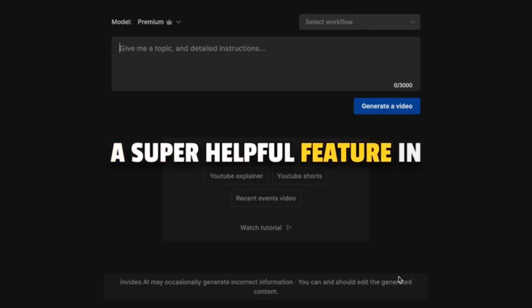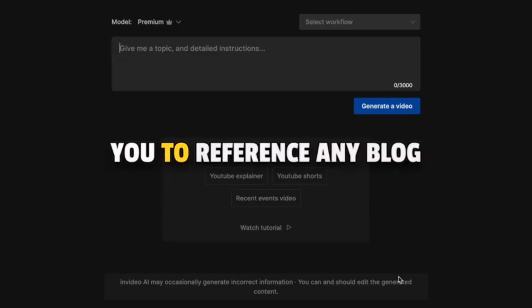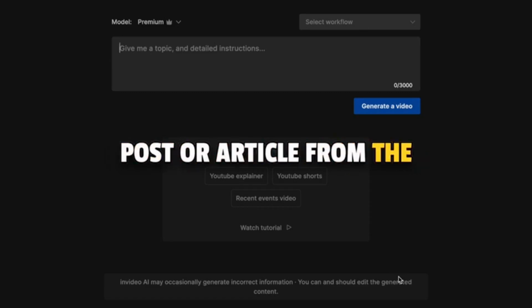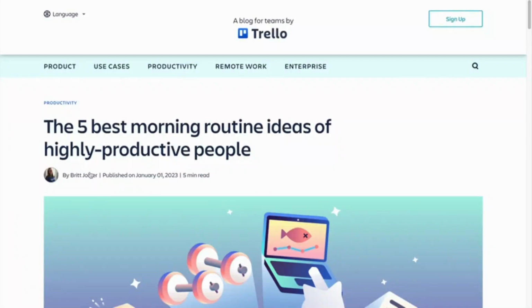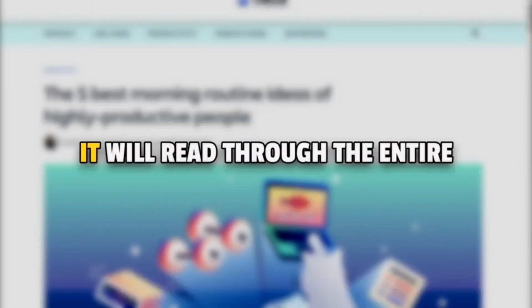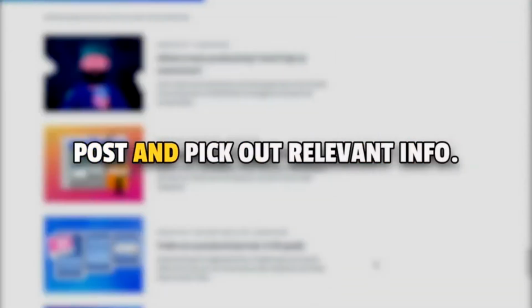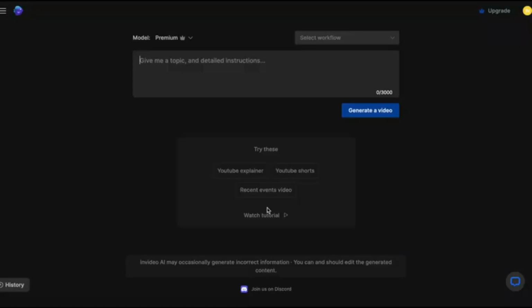A super helpful feature in this tool is that it allows you to reference any blog post or article from the web for creating the script. So you can share the link for an article from which you want the AI to pick information, and it will read through the entire post and pick out relevant info. Now, keeping that in mind, here is how we'll write the prompt for this video.